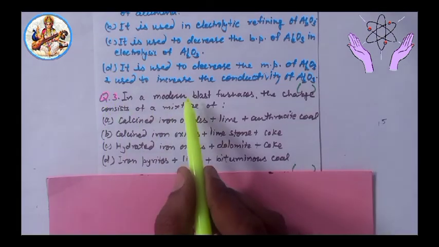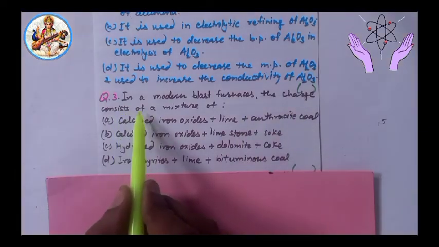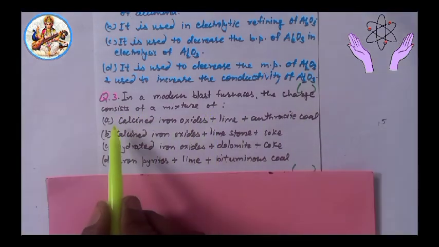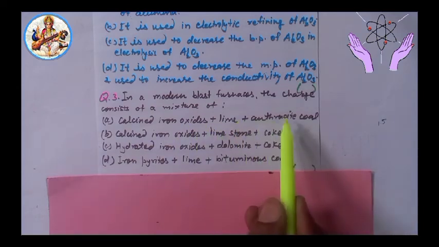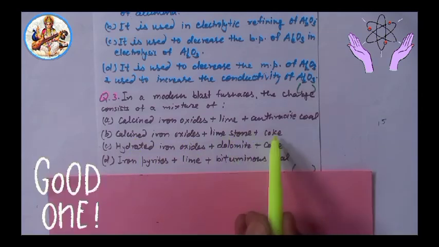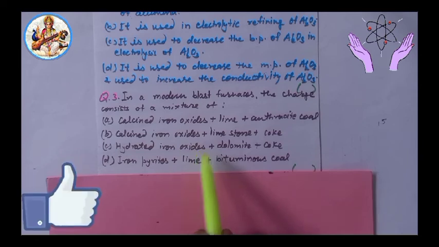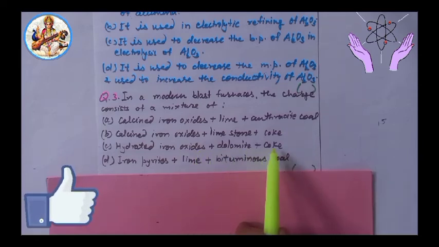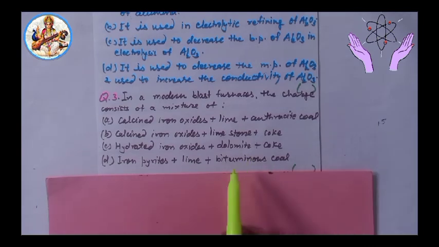Next, third question: in a modern blast furnace, the charge consists of a mixture of option A, calcined iron oxides plus lime plus anthracite coal; B, calcined iron oxides plus limestone plus coke; C, hydrated iron oxides plus dolomite plus coke; D, iron pyrites plus lime plus bituminous coal.